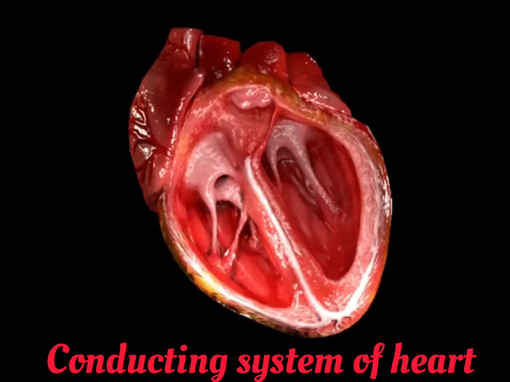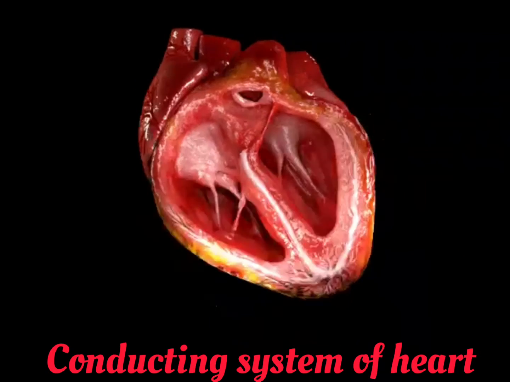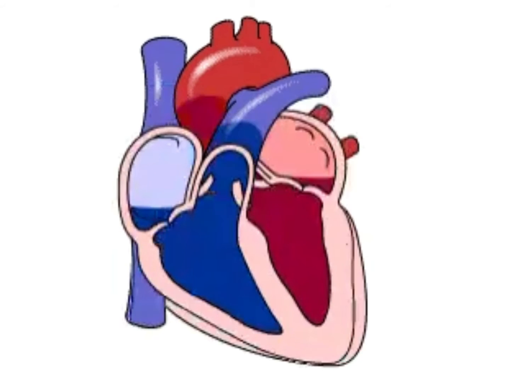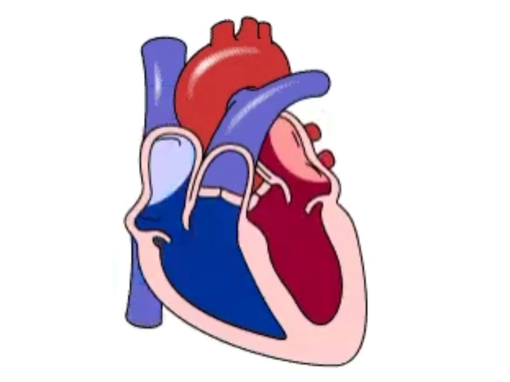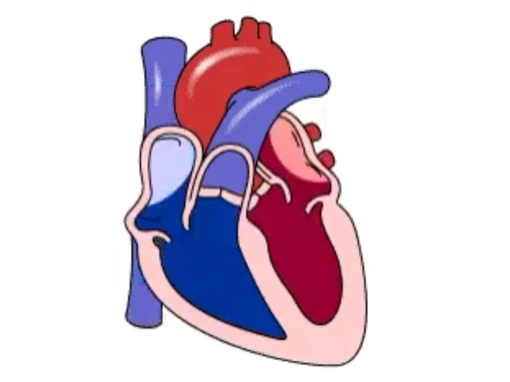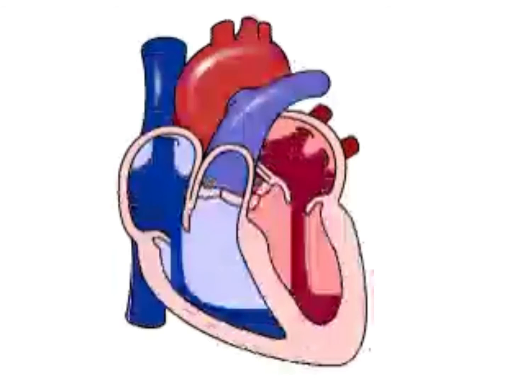Dear students, today's topic is the conducting system of the heart. The heart is made up of cardiac muscles. The ventricular walls are thicker than the atrial walls. You know the reason: the ventricles have a greater pressure of blood than the atria.